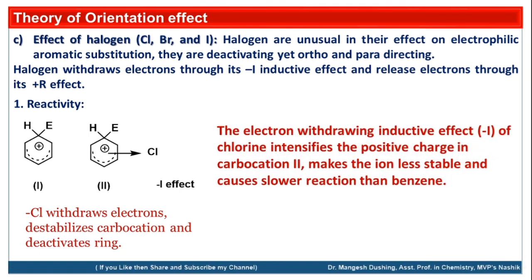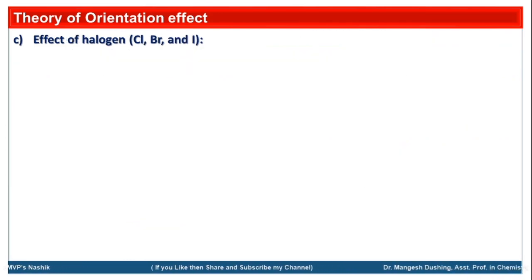The electron withdrawing inductive effect of the chlorine intensifies the positive charge and destabilizes the positive charge in the carbocation, making the ion less stable and causing a slower reaction than benzene. So the rate of reactions of halogen substituted benzene will be slower because halogens act as deactivators.